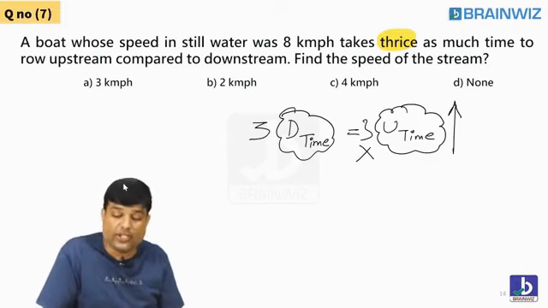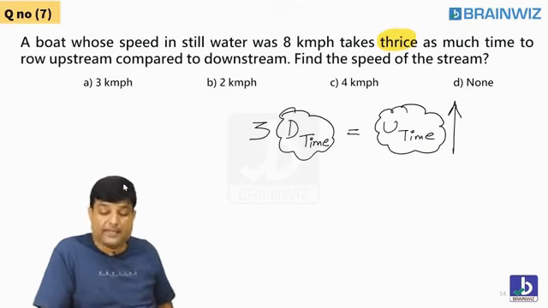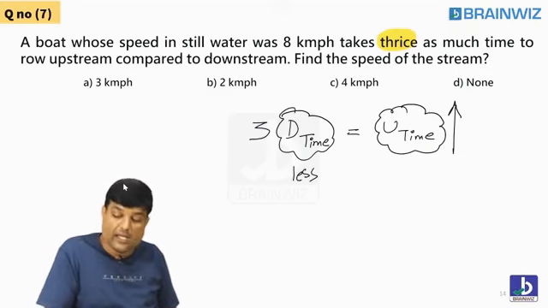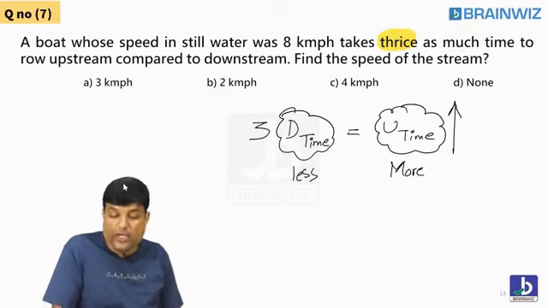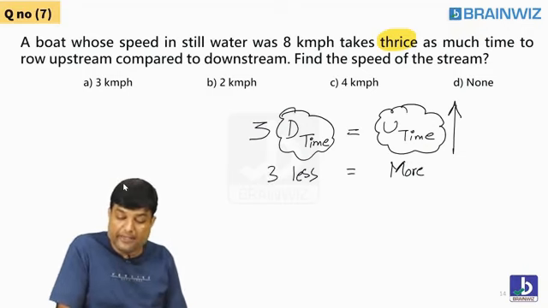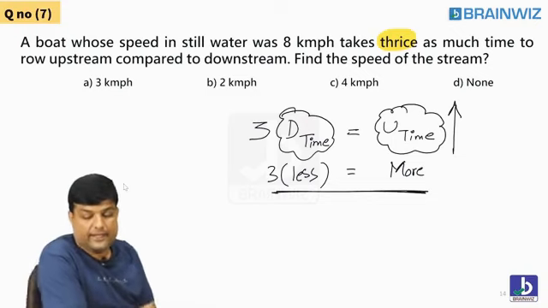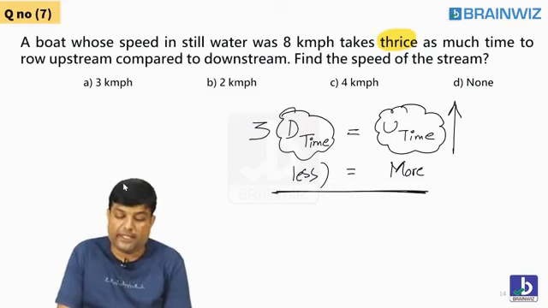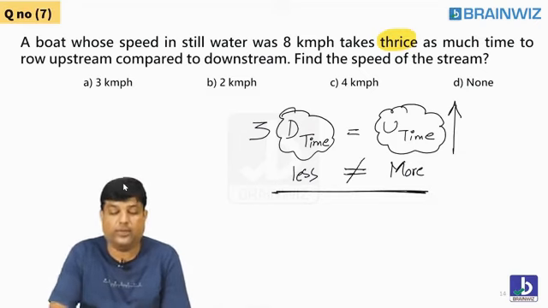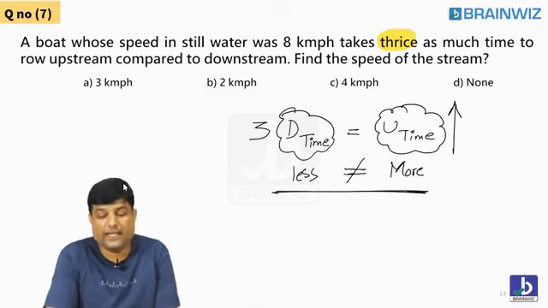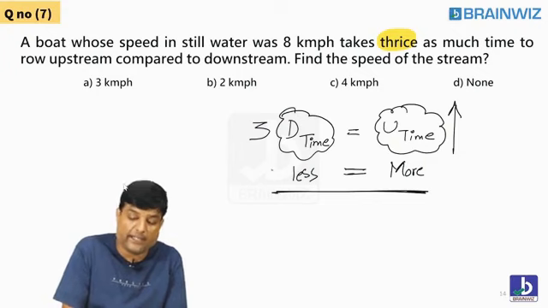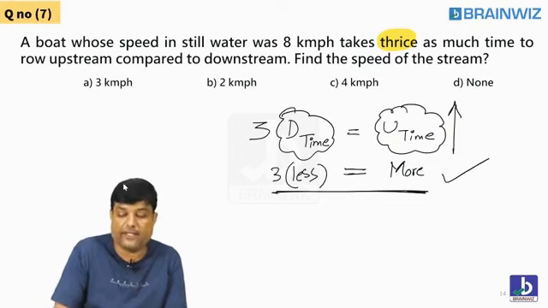Because the downstream time will be very much less, and this will be more. To make it balance, multiply 3 on the left hand side. Now look, if I don't put this 3, the upstream and downstream times are unequal. So what shall I do to make it balance? If I multiply by 3, it will be right.